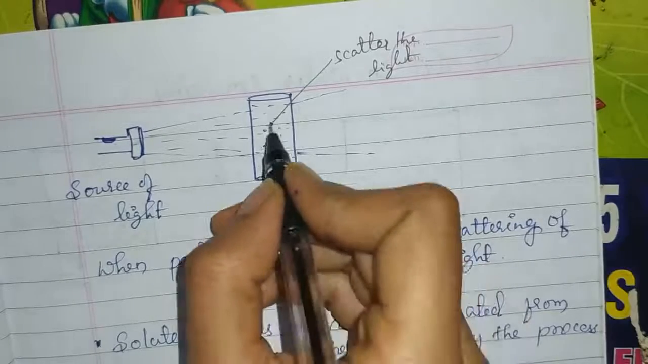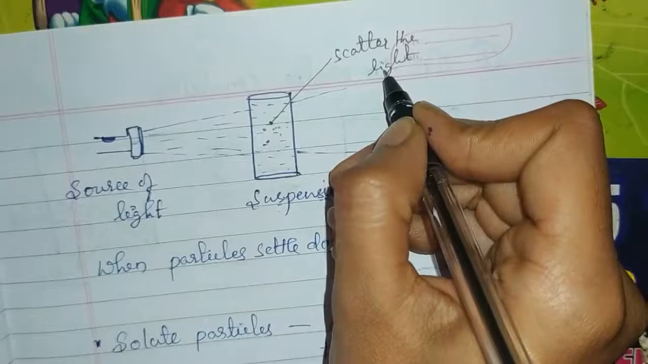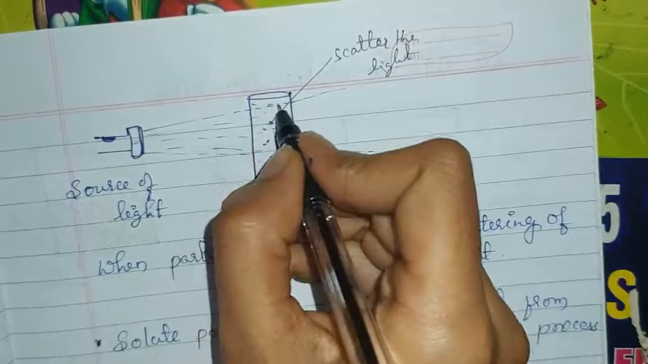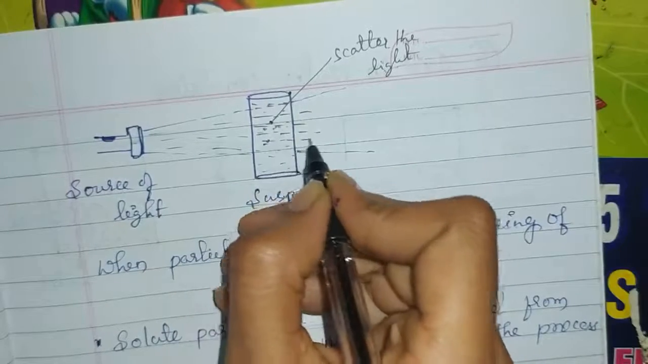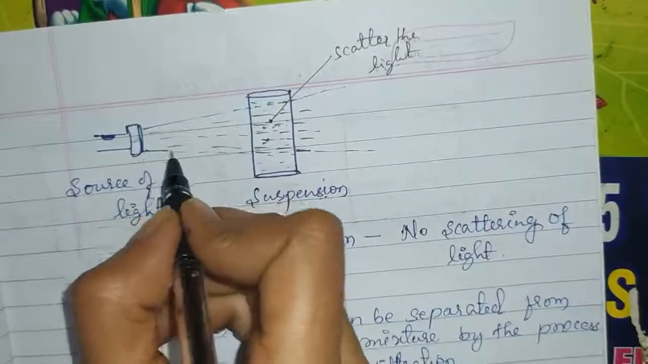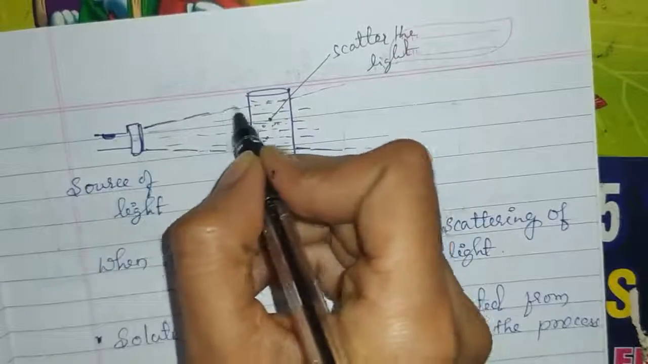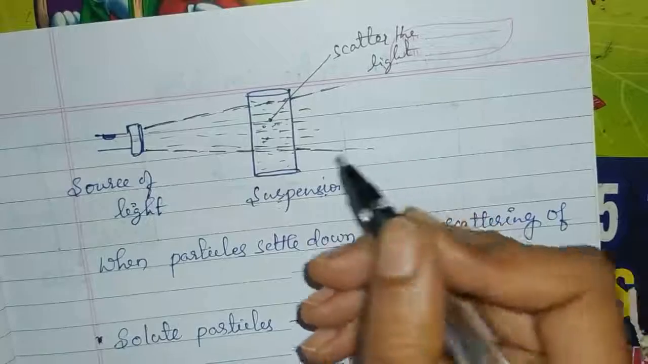The particles present in the suspension will scatter the light. On scattering, the light which is passing through this suspension is visible to our naked eyes. The light which is passing through this suspension is visible to us, because this suspension